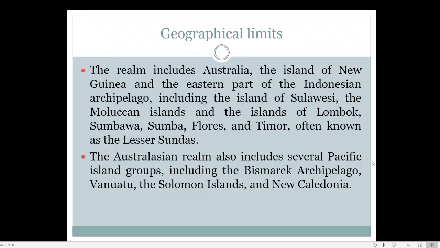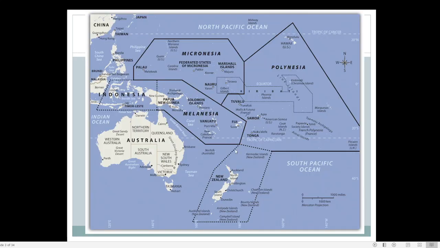This region also includes several Pacific island groups like the Bismarck Archipelago, Vanuatu, the Solomon Islands and New Caledonia. All these islands are present here. This is New Caledonia. Here you can find the Bismarck Islands and here the Solomon Islands. These are very small islands.